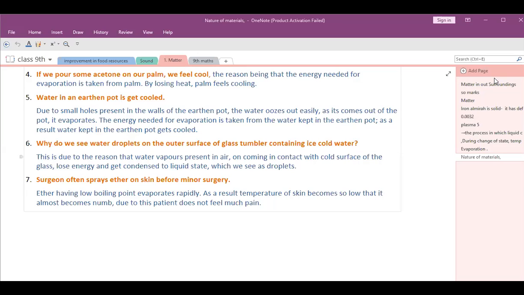No, ma'am. That's the incorrect option. See what they have told: the particles of the bromine are moving, but those of air are not moving. Is it possible? No, ma'am. So that is the incorrect option.